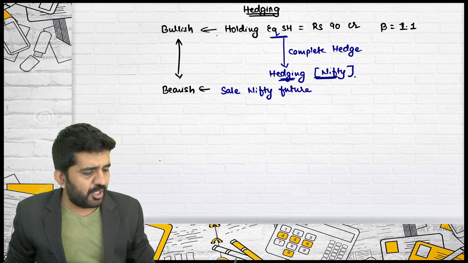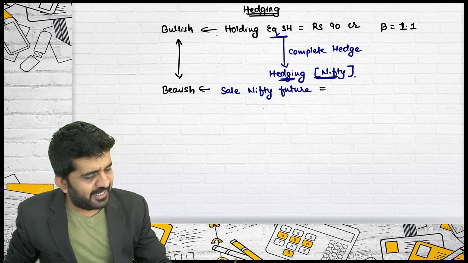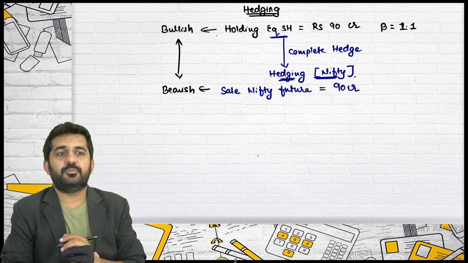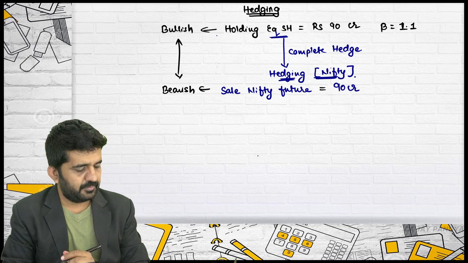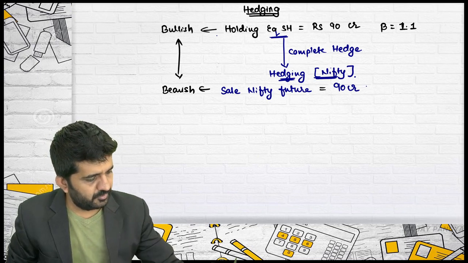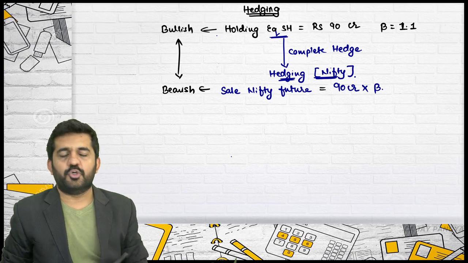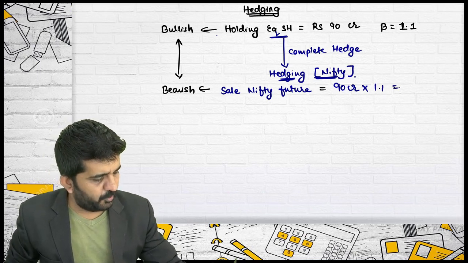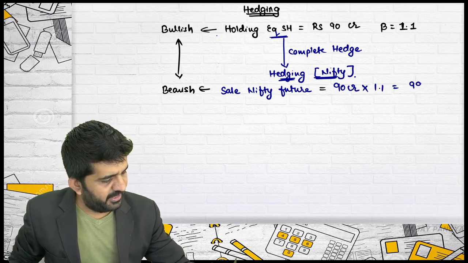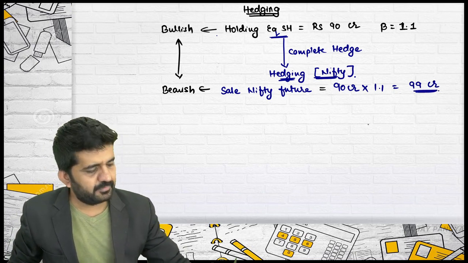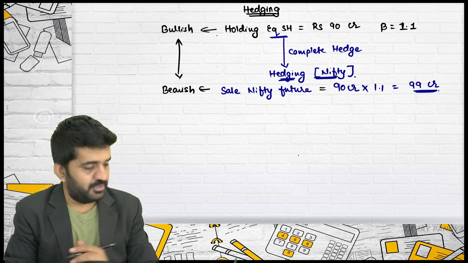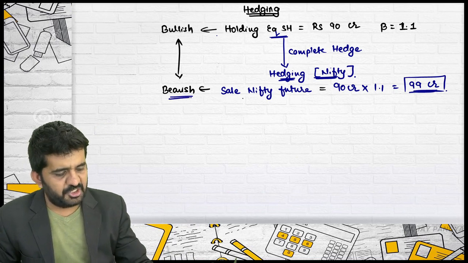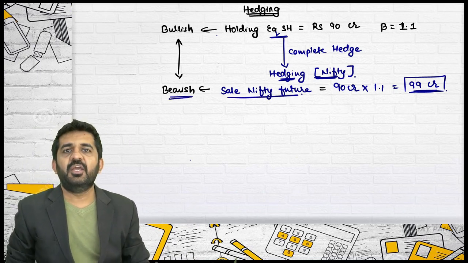Is it all? Mac, you are on the line. Can you tell me, should I sell Nifty futures of 90 crores exactly? Yes or no? No, for the opposite position, amount into beta of portfolio, that is 1.1. Into beta of portfolio should be hedged. What is the portfolio beta of the security? It is 1.1. And it will be 99 crore rupees. Is it all right? That I need to take a sale position of Nifty futures.